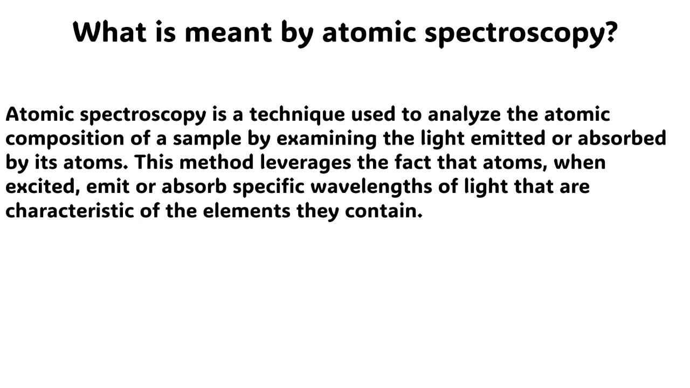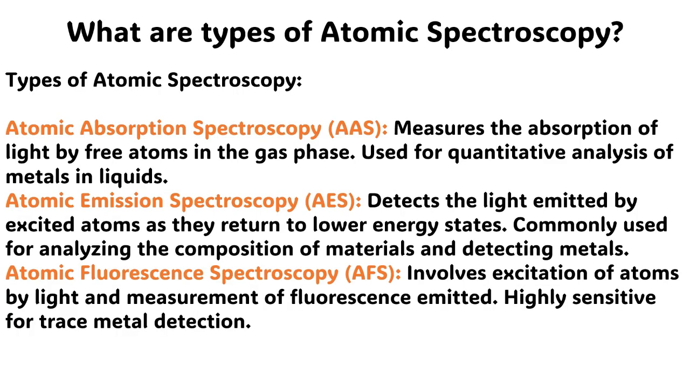The next question is, what is meant by atomic spectroscopy? The answer to this question is very simple. Atomic spectroscopy is a technique used to analyze the atomic composition of a sample by examining the light emitted or absorbed by its atoms. This method leverages the fact that atoms, when excited, emit or absorb specific wavelengths of light that are characteristic of the elements they contain.